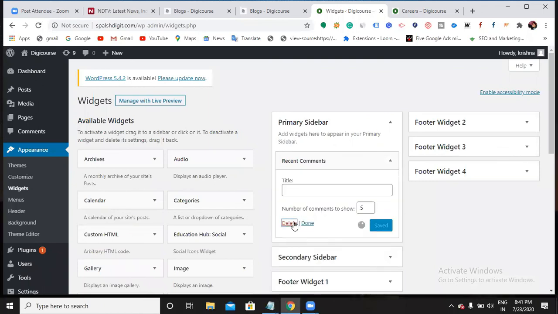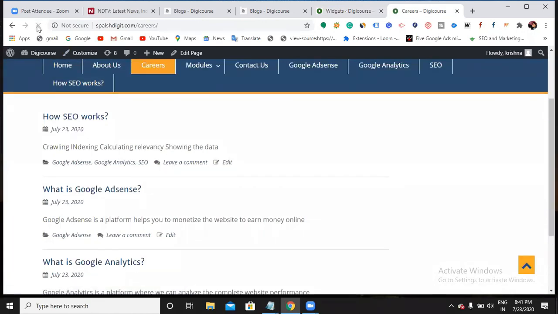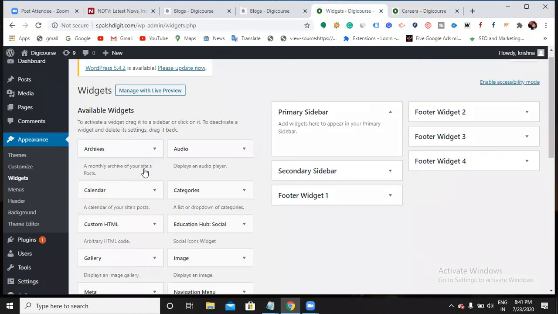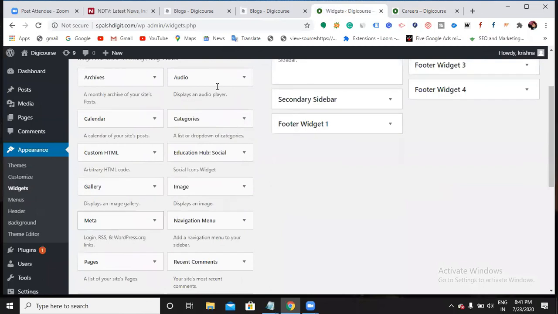So I'll try to delete it. Then go back, refresh it. What happened now? It disappeared. There is no sidebar. Everything got disappeared. Why? Because I deleted everything. So in such a way, whatever the widgets available, these on the left side, you can show all the things in a sidebar.